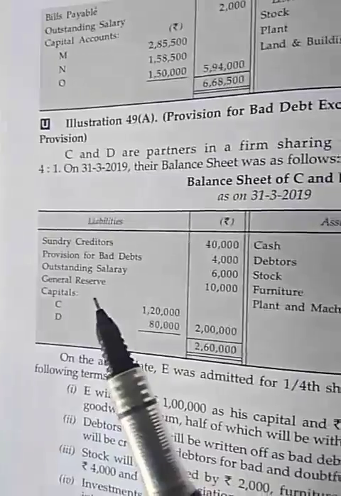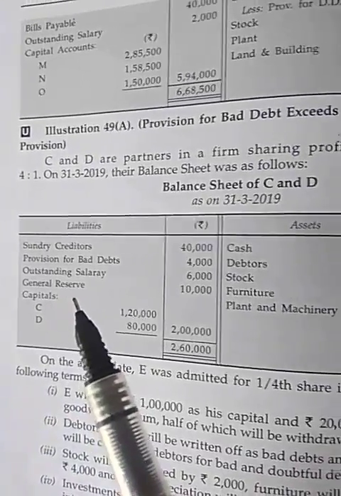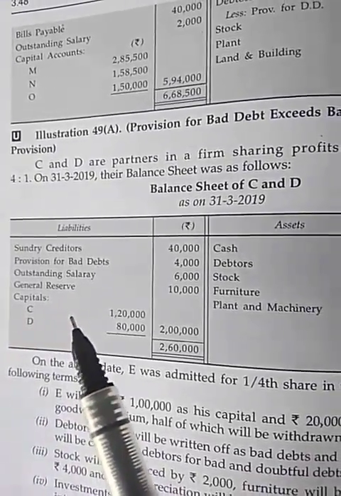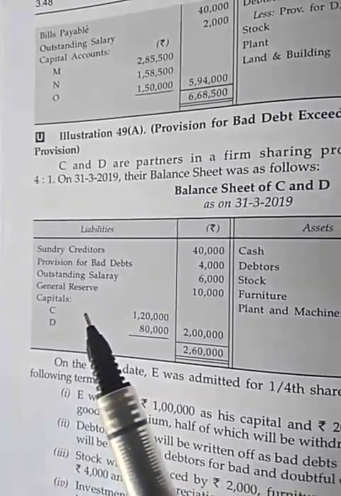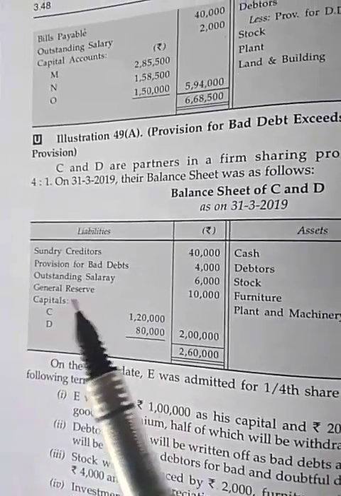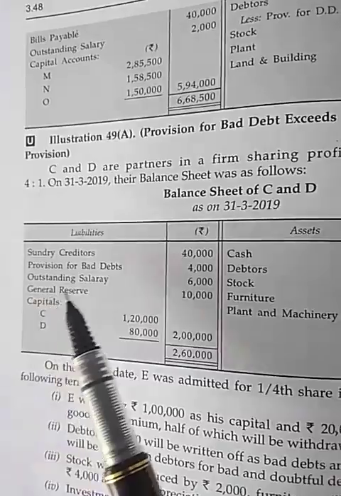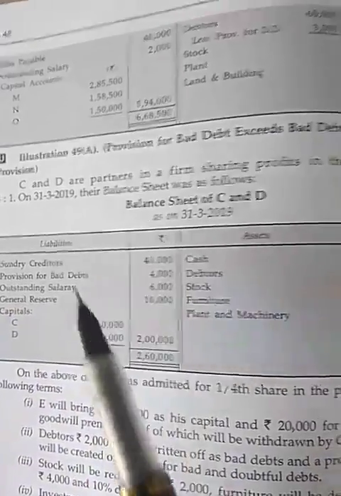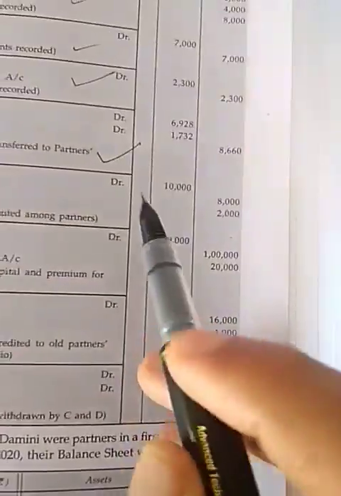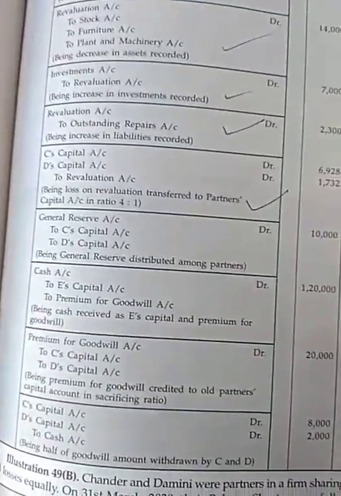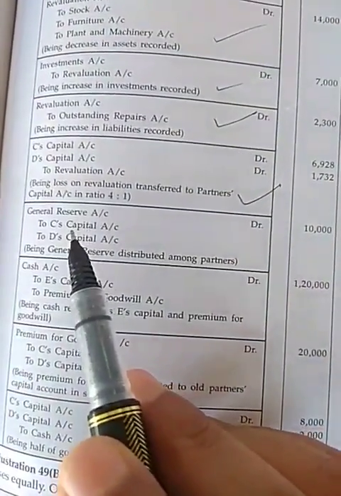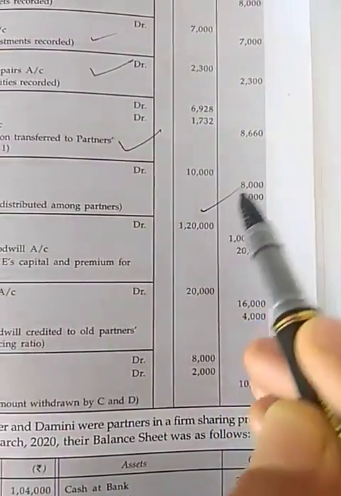For example, we also distribute new partner's share of goodwill. Just like that, general reserve 10,000 also will be shared by old partners in the old ratio. General reserve account DR to C's capital account and D's capital account in old ratio.